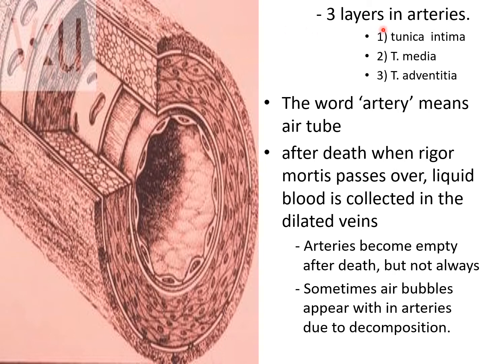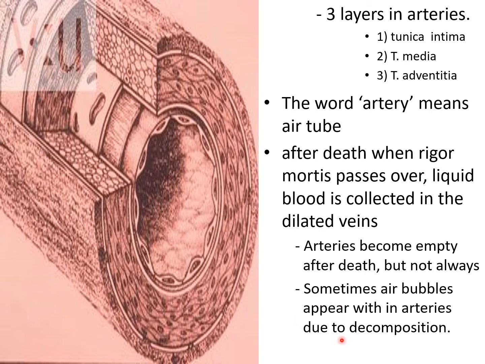Now the three layers in an artery. The innermost layer is the tunica intima, the second layer is the tunica media and the outermost layer is the tunica adventitia. Why the word artery? It means air tube. After death, when rigor mortis passes off, fluid is collected in the dilated veins. So arteries become empty after death, but not always. Sometimes air bubbles appear within an artery due to decomposition. So that name is given, artery.